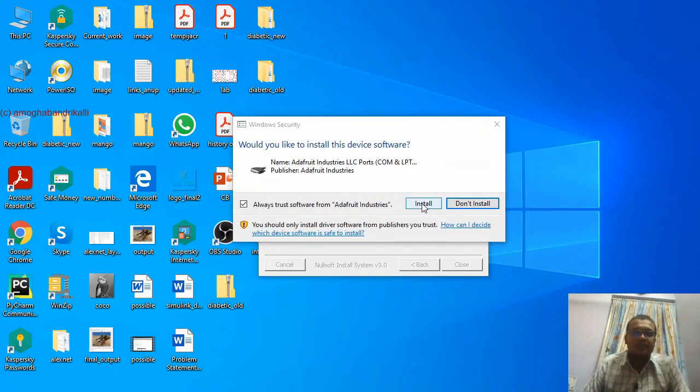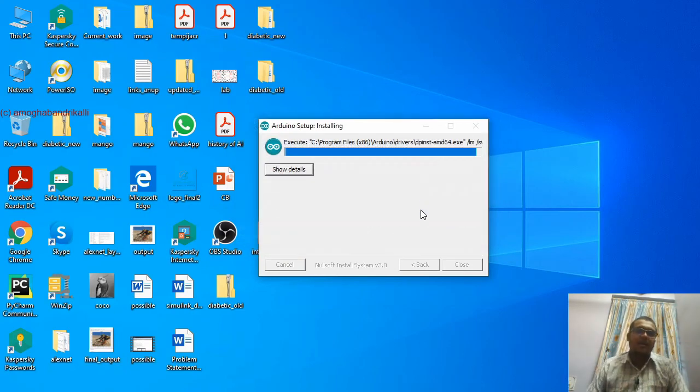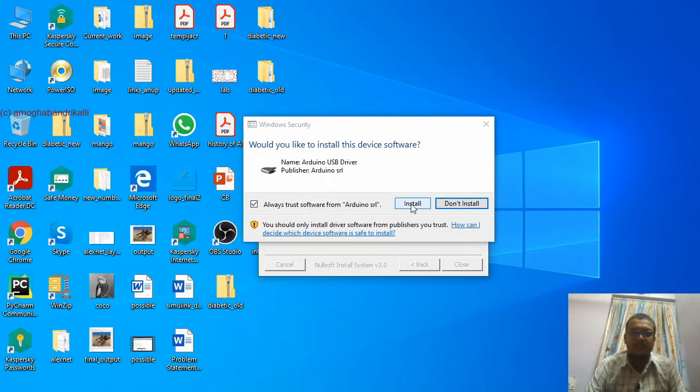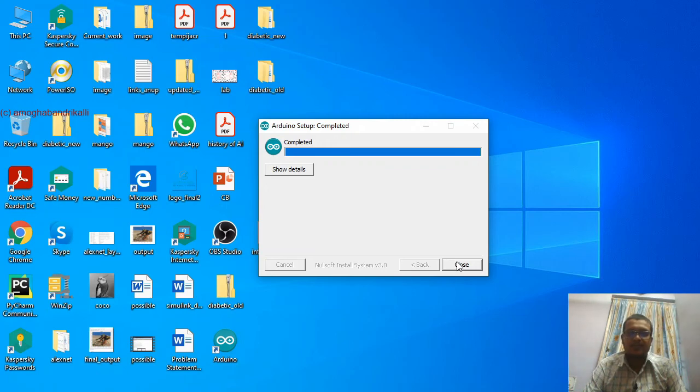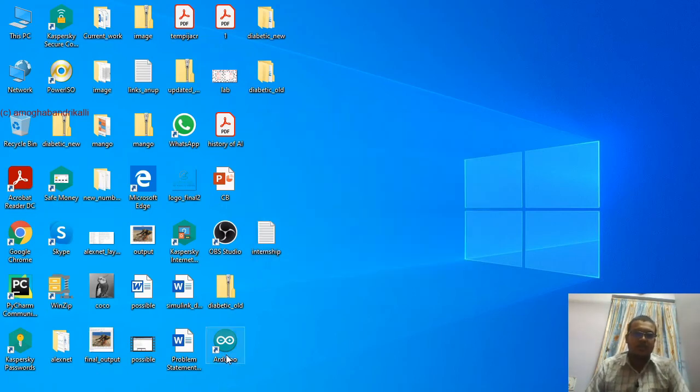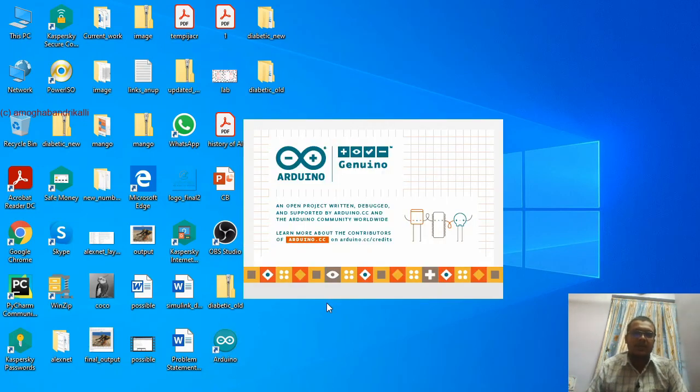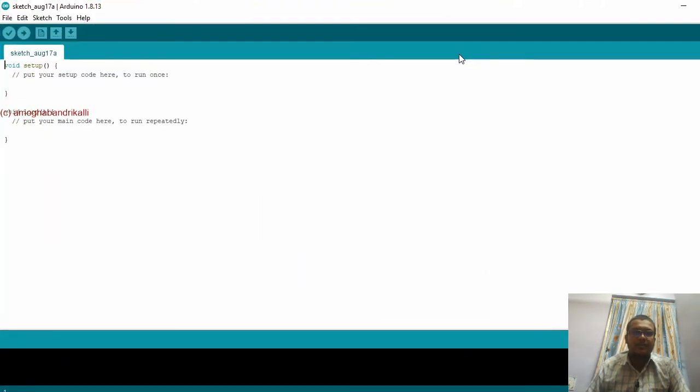So after this, you need to install this driver, which is going to be a serial peripheral installation. You need to install both the drivers whenever it asks you. So once it has been installed, you can just close it. On the desktop, you will have a shortcut called Arduino. The first start may take some time. So this is the Arduino.